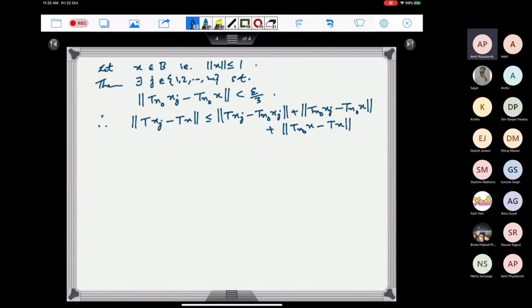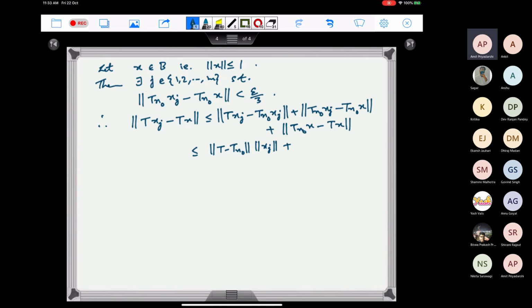This is by the triangle inequality. Now the first term, T of x_j minus T_n0 of x_j, will be less than or equal to the norm of T minus T_n0 times the norm of x_j.